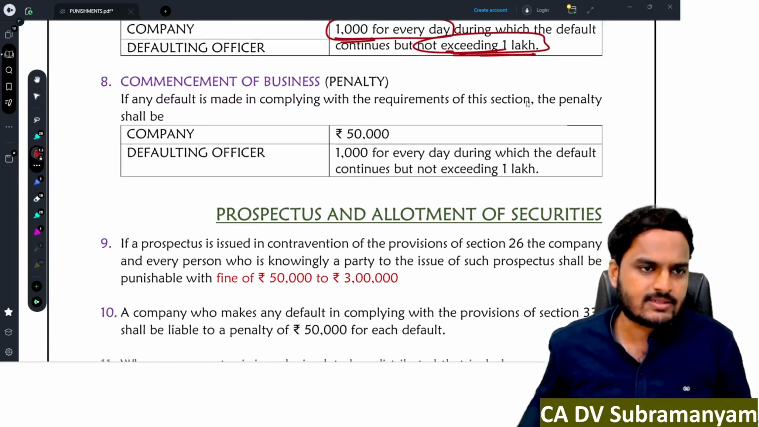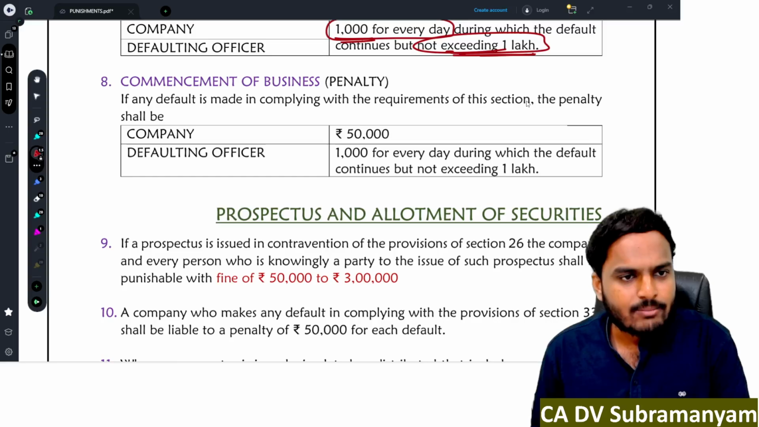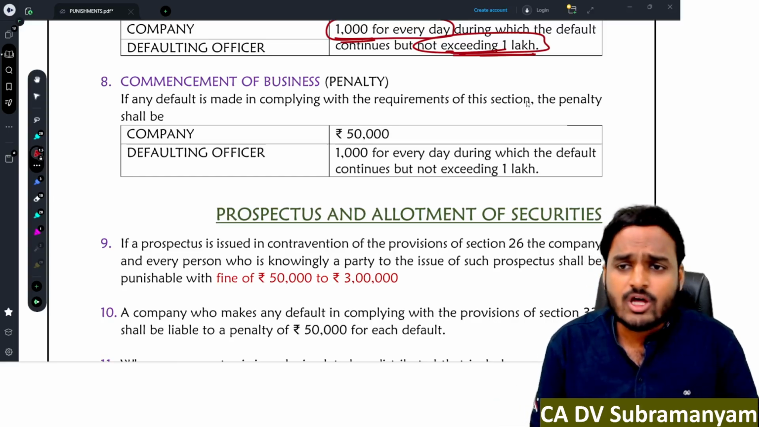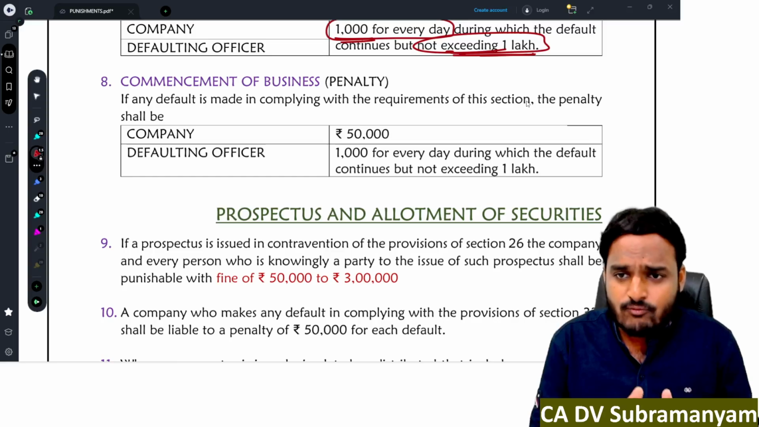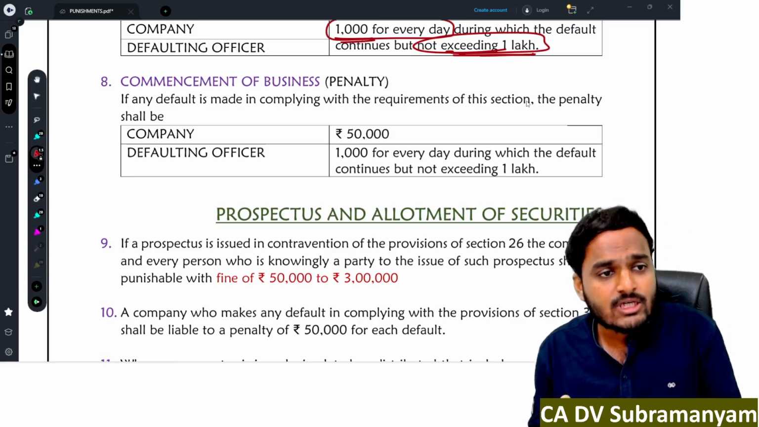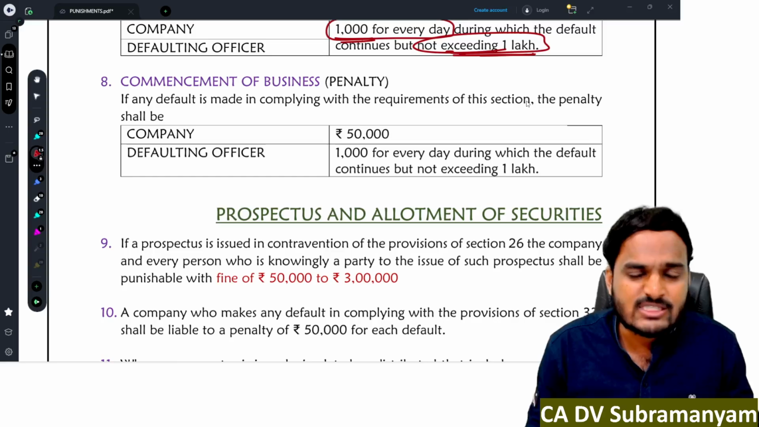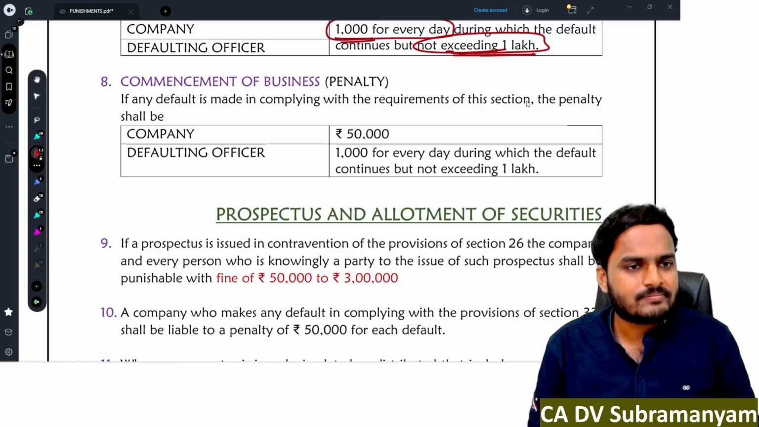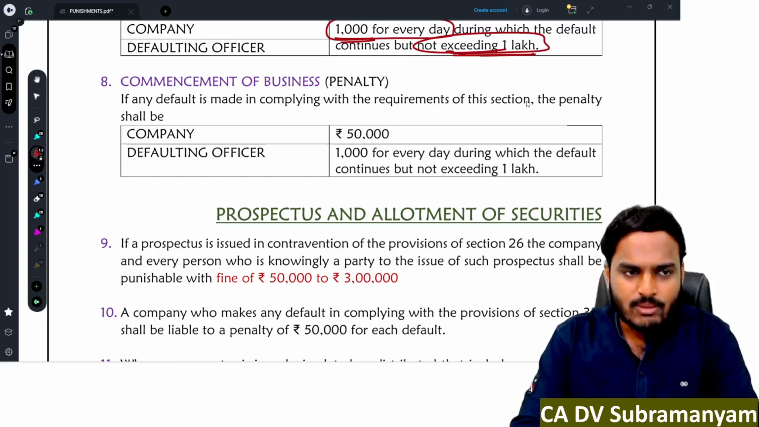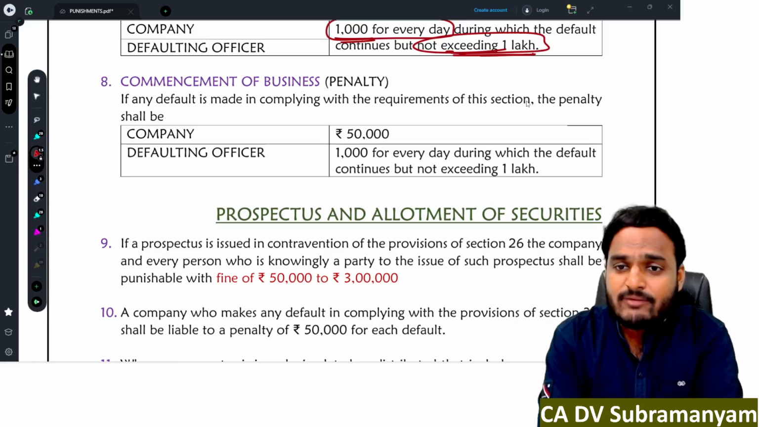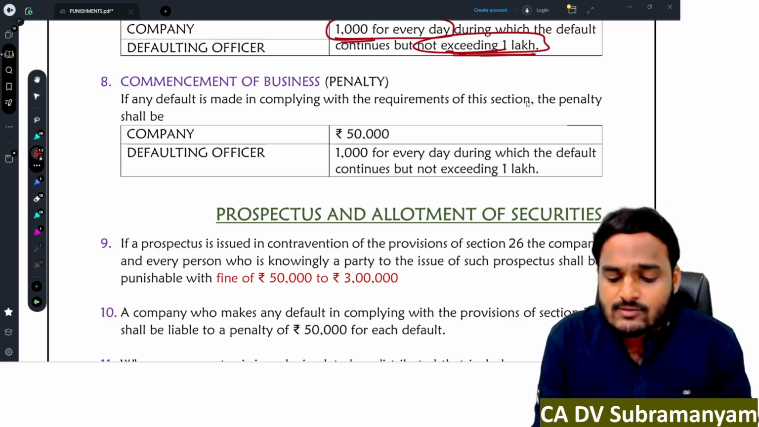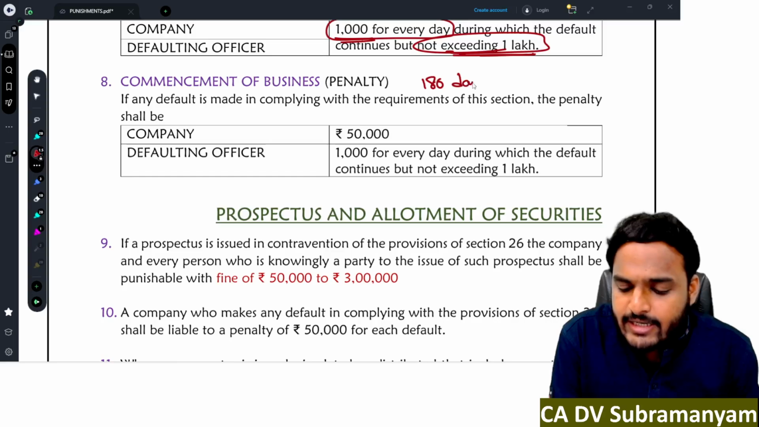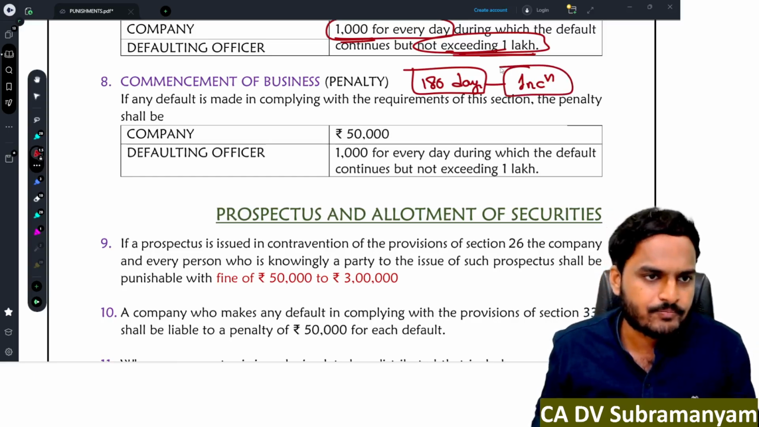Commencement of business. Every company with share capital incorporated on or after 2nd November 2018 is required to file a declaration with ROC before commencement of business. Form number INC 20A. Yes or no? Form number INC 20A. And the time limit for filing this form with ROC is 180 days. Within 180 days of incorporation, company has to file a declaration regarding commencement of business with registrar.